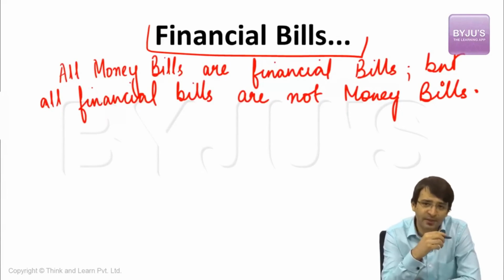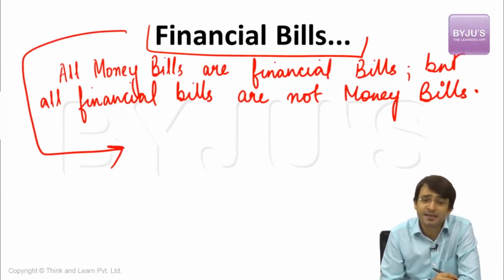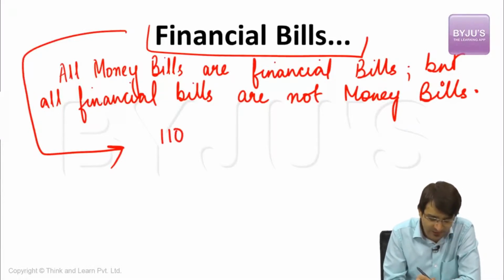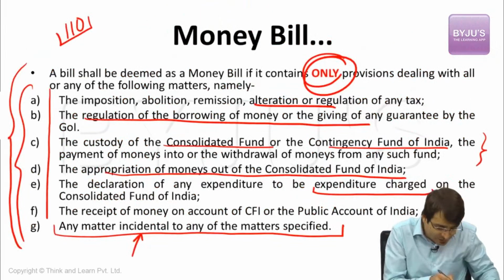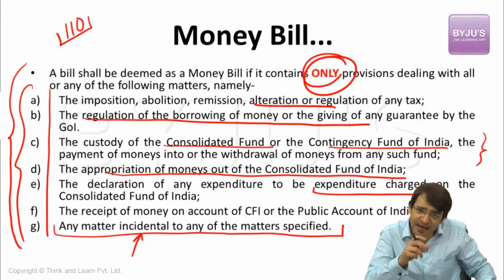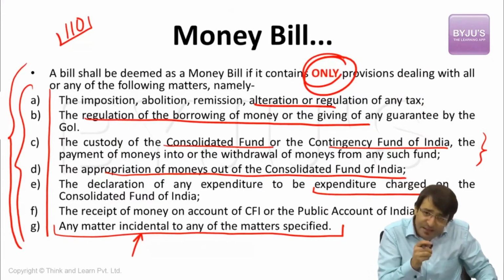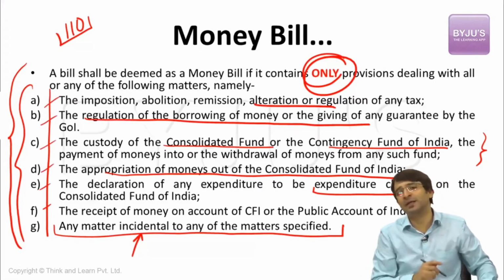A financial bill is a bill which deals with some of the money matters which are mentioned under Article 110, but also something else. That means these are the provisions, if they are present in a bill, that makes it a money bill. Financial bill is also something like this. That means it will also deal with one or all of these matters. But apart from these provisions, something else will also be there. What is this something else?